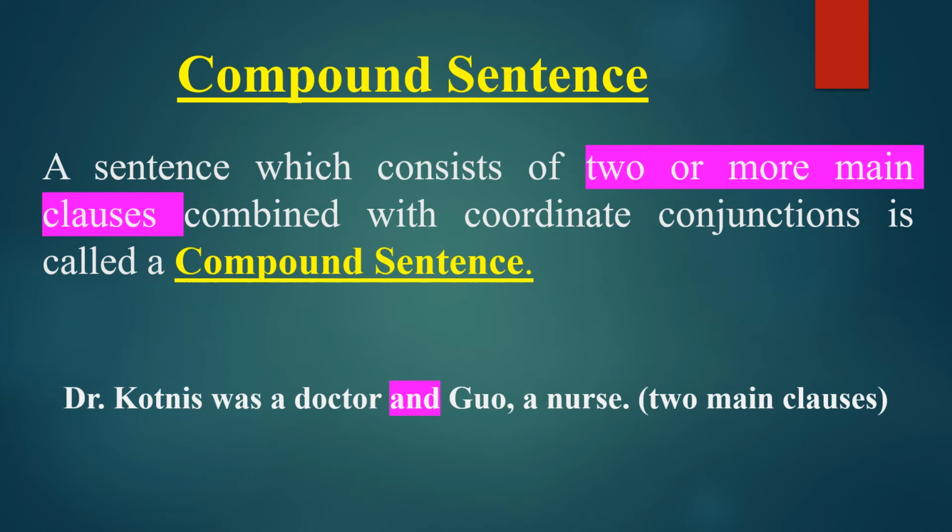Before we observe one example, the same example I have taken here. Dr. Courtney was a doctor and Guo a nurse. I already told you before that these two are main clauses. Why? Because Dr. Courtney was a doctor is a complete sentence. At the same time, Guo a nurse is also a complete sentence. And these two sentences are joined or combined with a coordinate conjunction, that is, and.